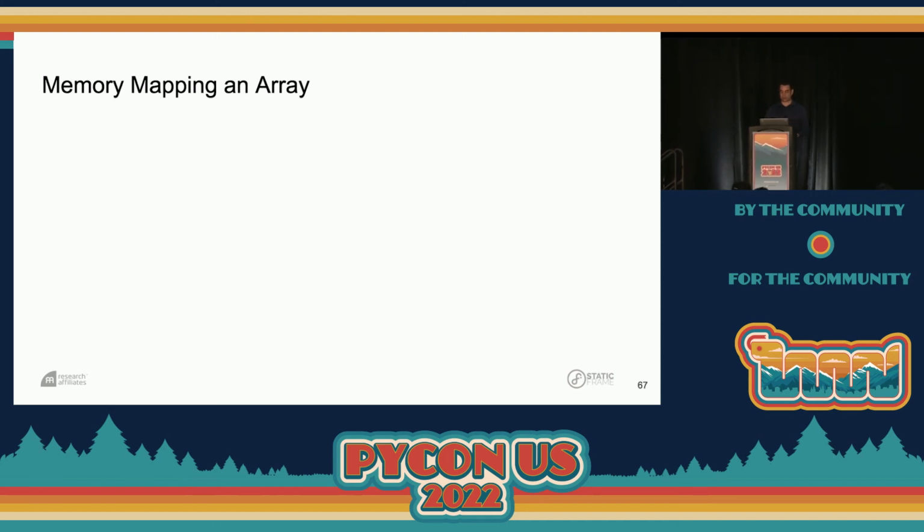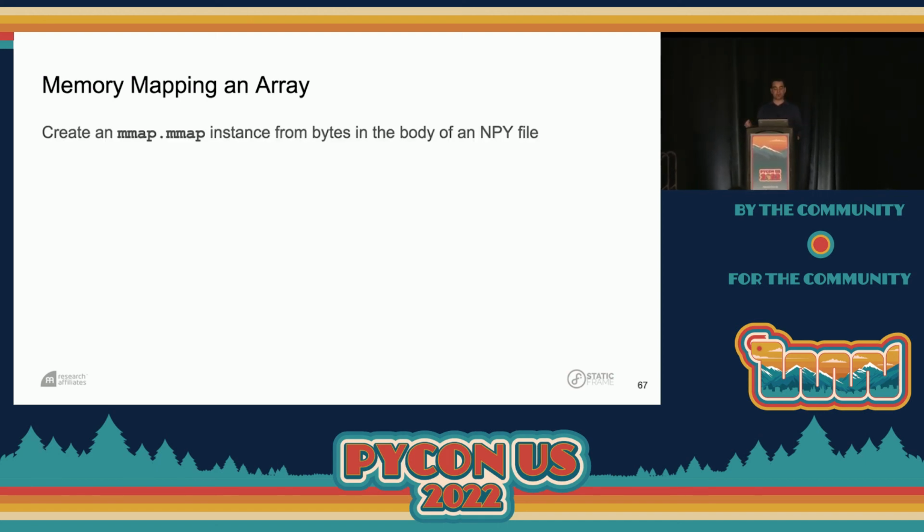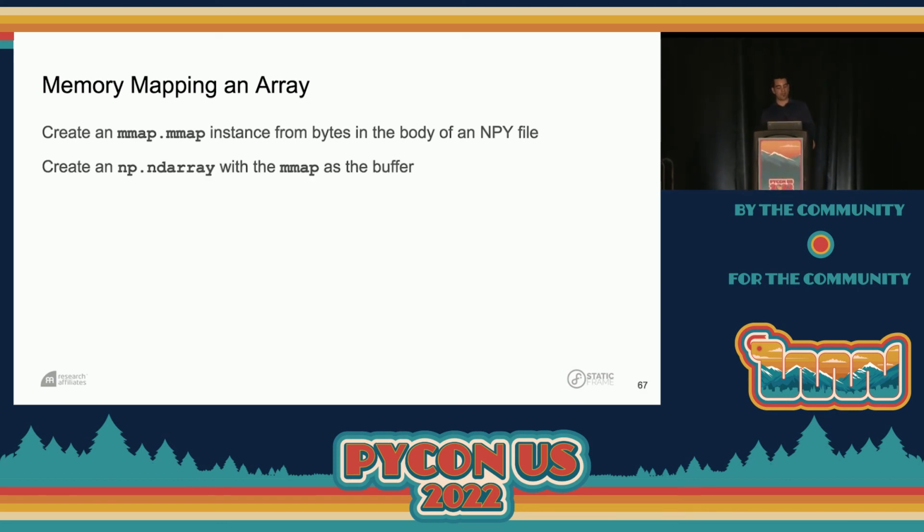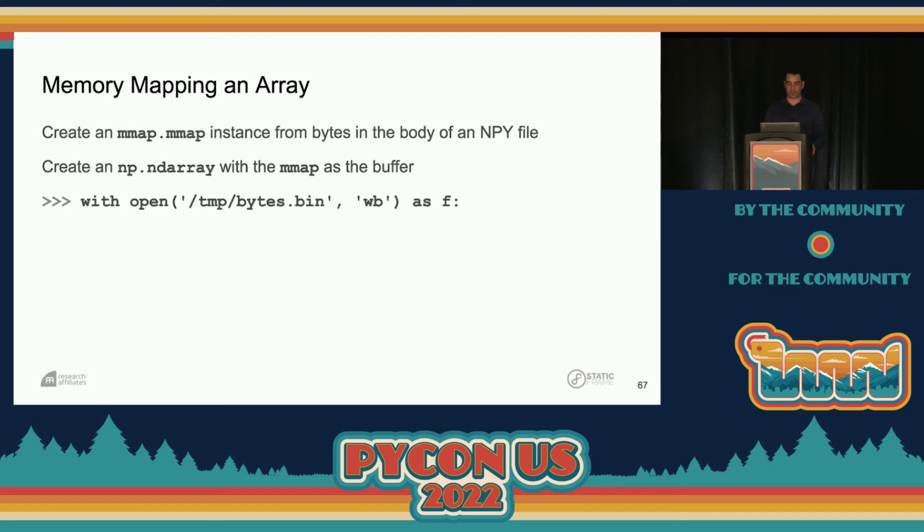So how do we memory map an array? If we have an array, what can we do? Well, we can use the standard library's mmap to create an instance from the bytes in the body of the NPY file. And then we can simply hand that mmap to an ND-array constructor as the data buffer for the array.